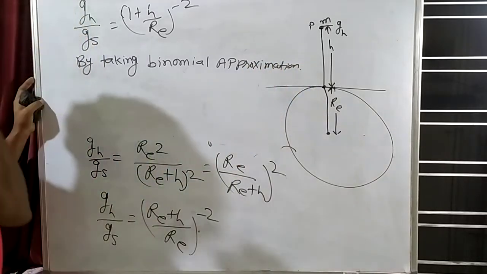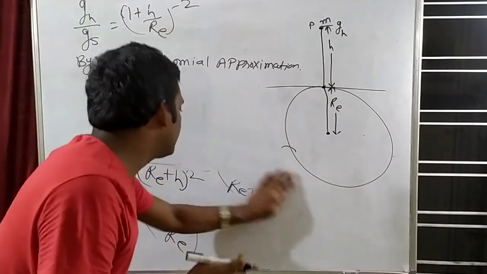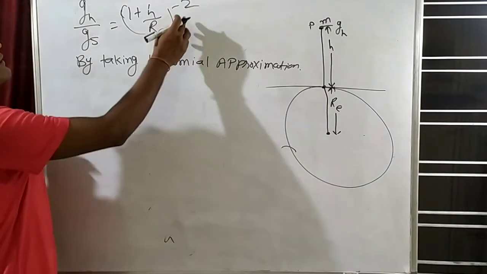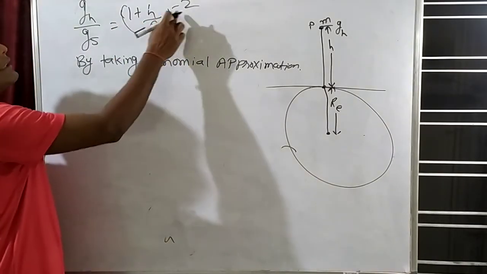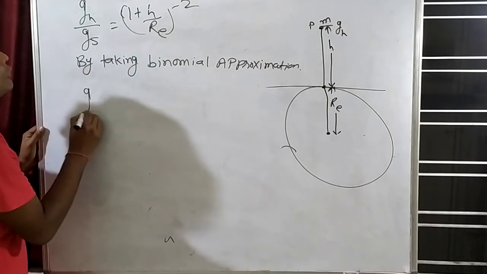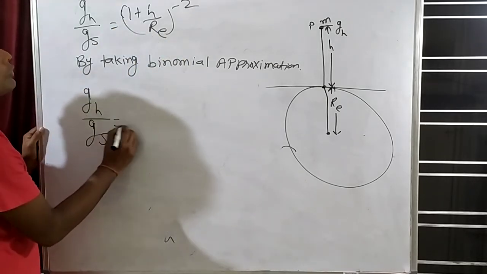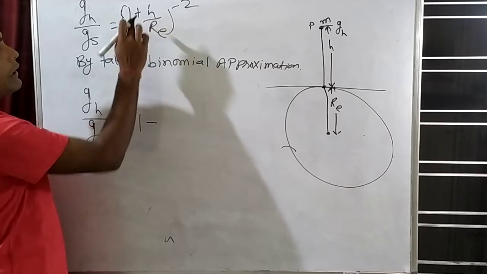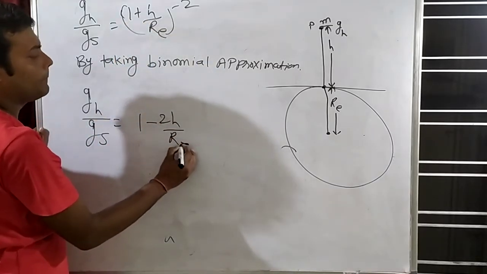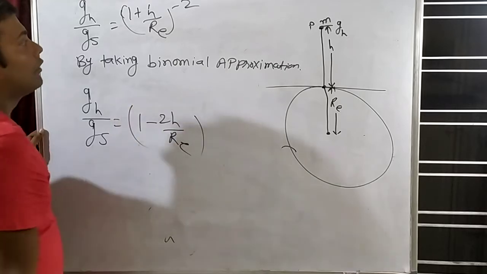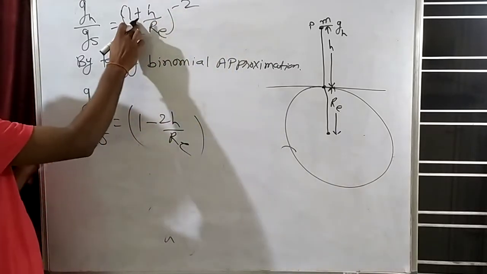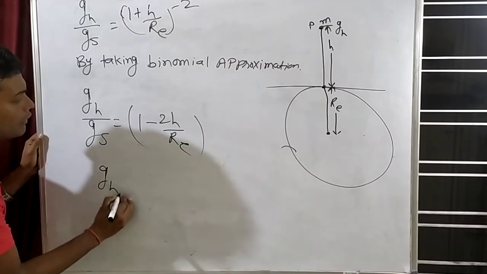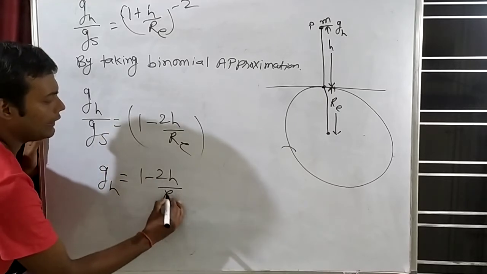What is binomial approximation? You will study that in mathematics. Right now just understand that in binomial approximation, the power will come here. Since the power is negative, the plus will become minus and the 2 will also come here. So gh by gs will be 1 minus 2h by Re. So can we write gh is equal to (1 minus 2h by Re) into gs?